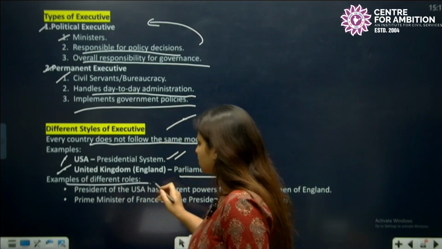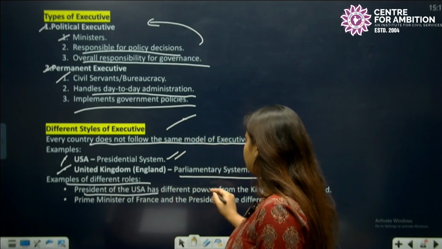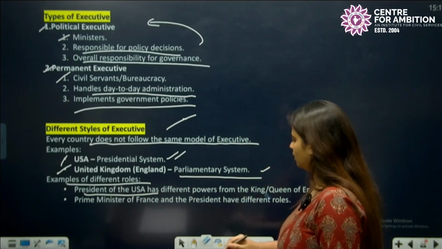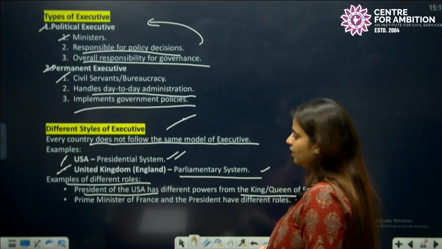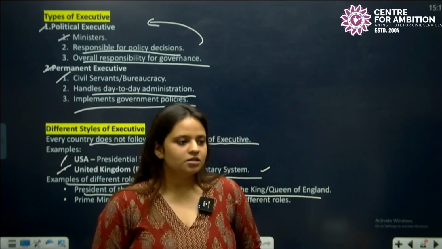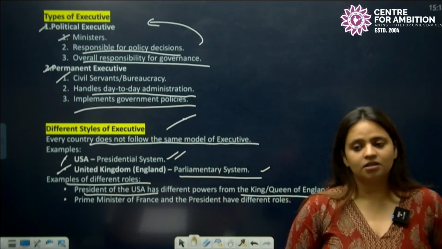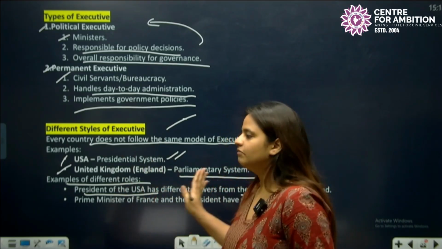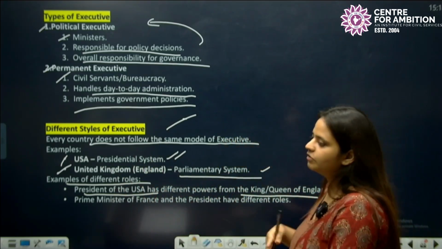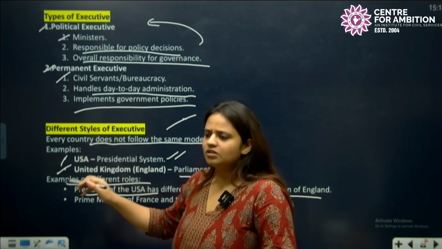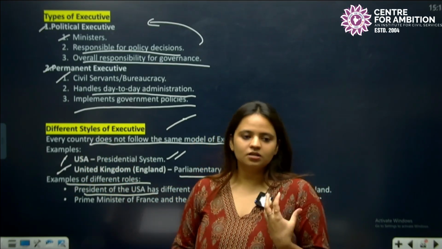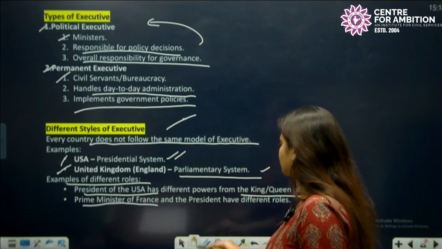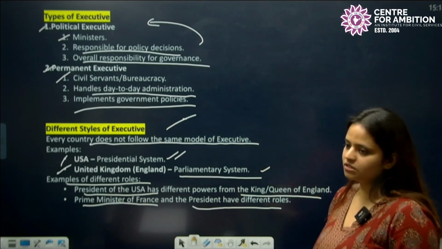Example of different roles: the president of the US has different powers from the king and queen of England. So even though we have king and queen of England and we have a president for the US, both of them have the supreme power, but their roles are different. The president of the US has a different kind of role, and the king and queen of England have a different kind of role. So there is a difference in every position that we have in different countries. The prime minister of France and the president have different roles.